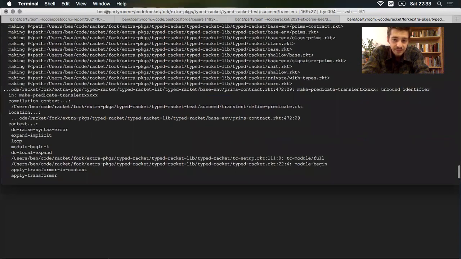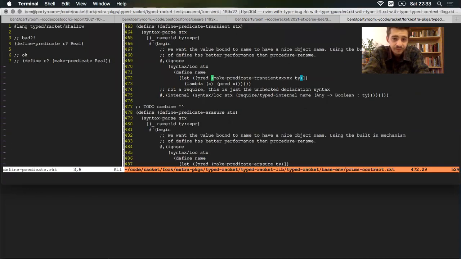Yeah, this is much more helpful. So we're compiling the file, and then inside of that macro in prims-contract.rkt, we see an unbound identifier. So if I had an error like that, I would have known exactly where the problem was.